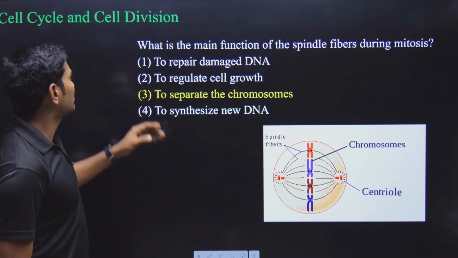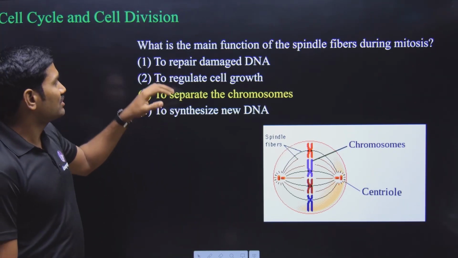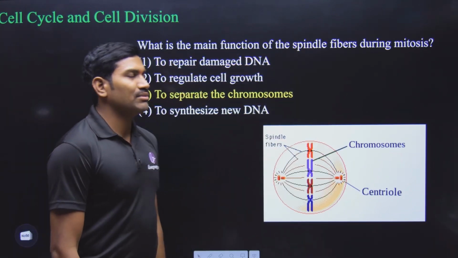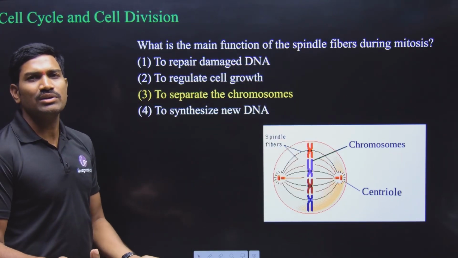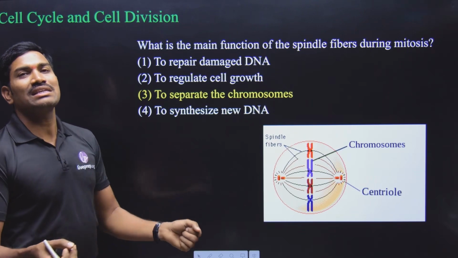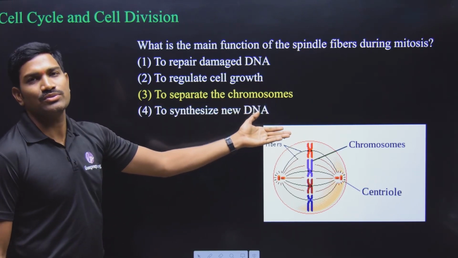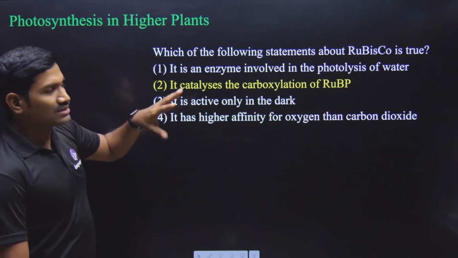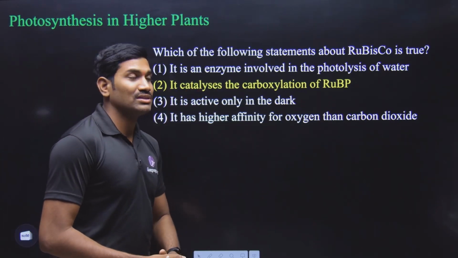Now we are going to the next one, that is cell cycle and cell division. Only a single question they have asked here. What is the main function of the spindle fibers during mitosis? What is the function of the spindle fibers here? They help in the separation of the chromosomes. Yes or no? The same thing. Next question is from photosynthesis in higher plants.